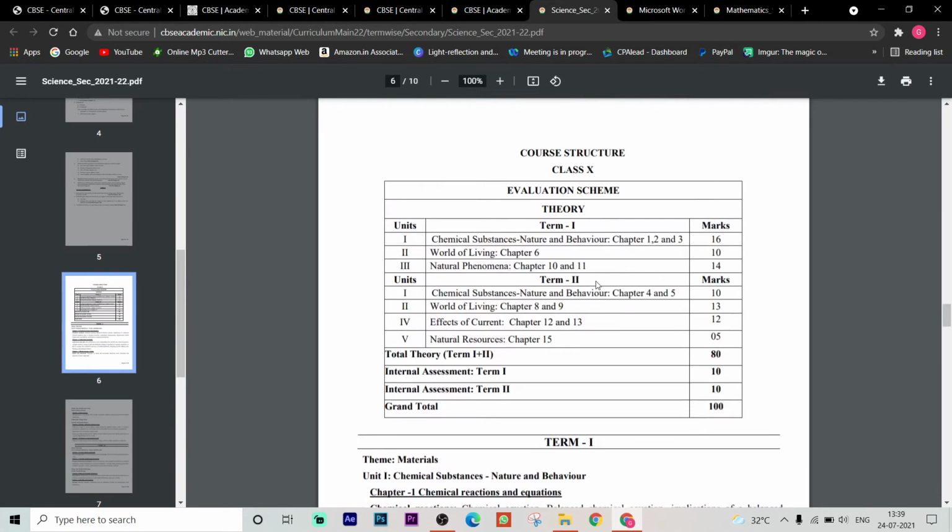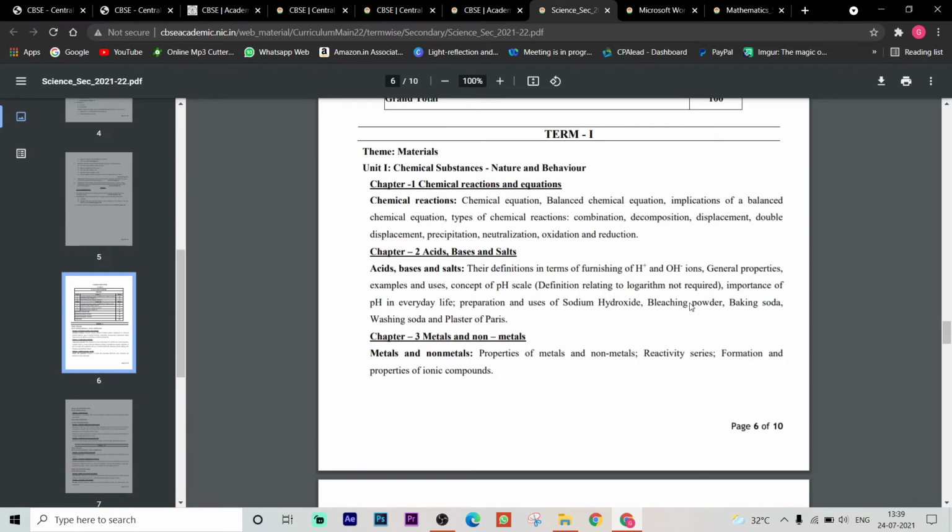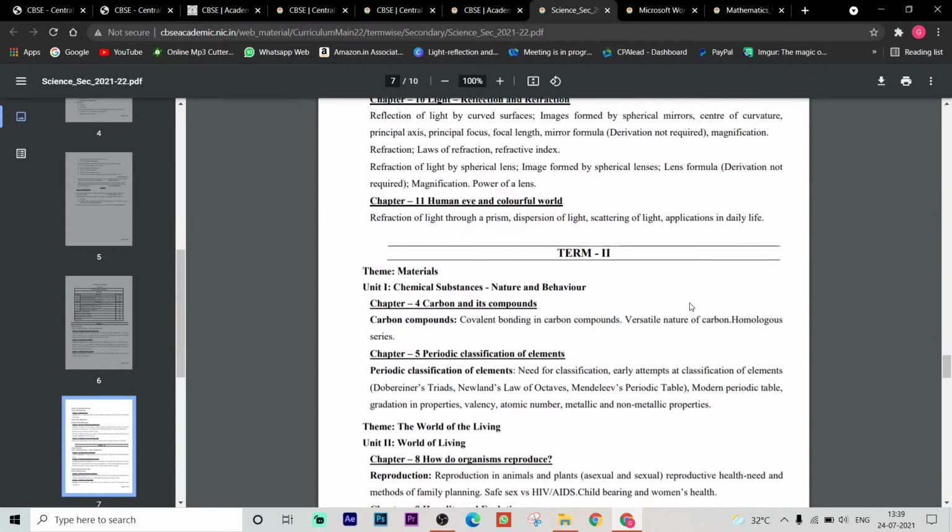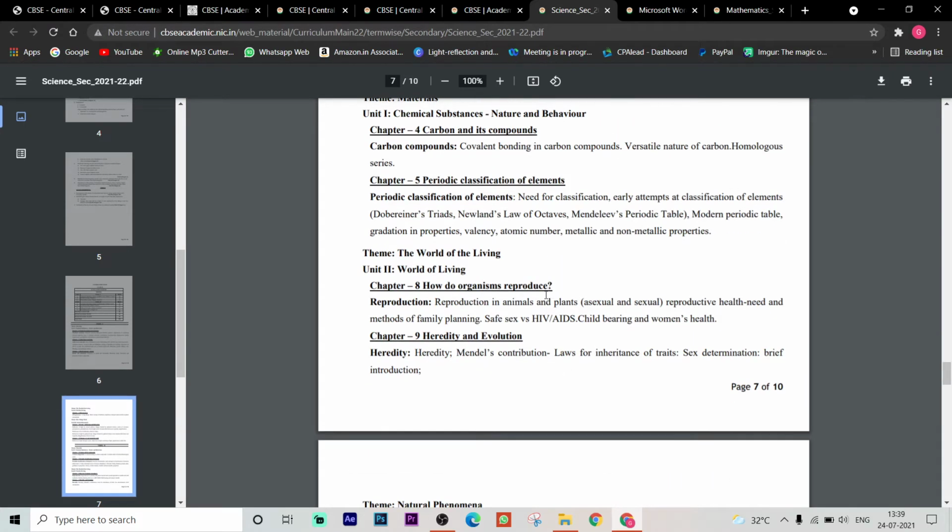Then come to term 2. If you see, chemical substances, nature and behavior, chapters 4 and 5, that is for 10 marks. World of living, chapters 8 and 9, that is for 13 marks. Here, if we see, organism, reproduction and heredity and evolution.